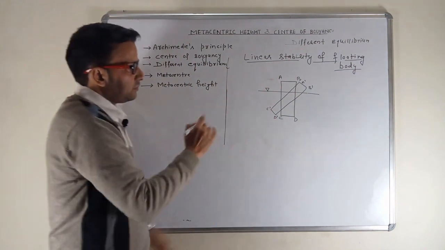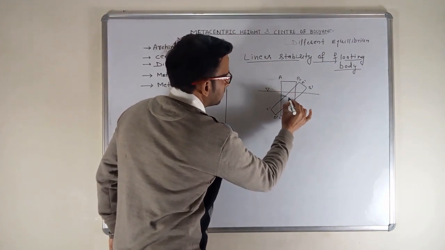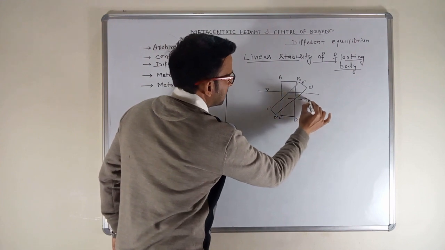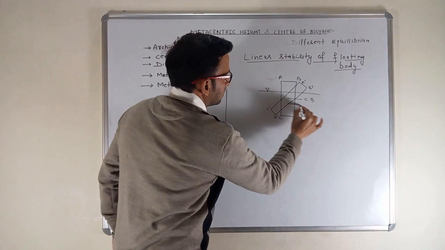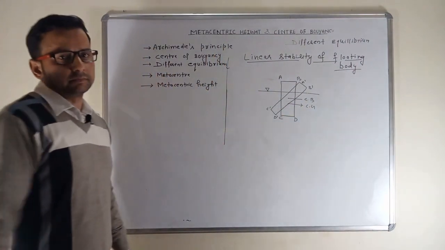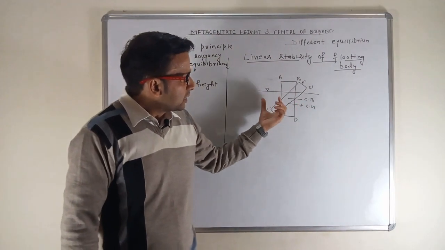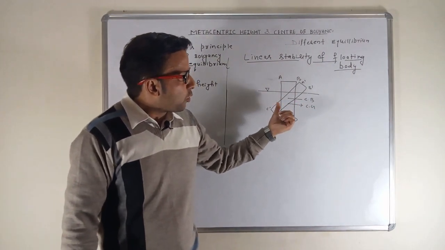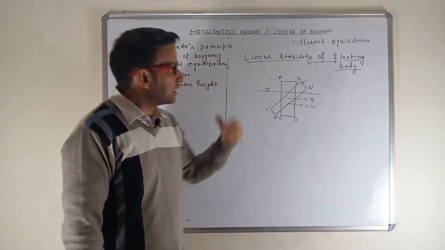Now this is, for example, center of buoyancy, and this is, let's suppose, center of gravity. So when I give a little rotational displacement, there would be a buoyant force working from downward to upward, as I explained earlier.